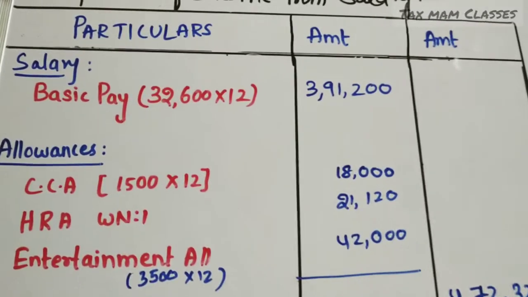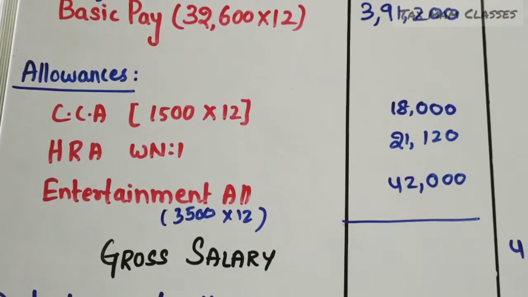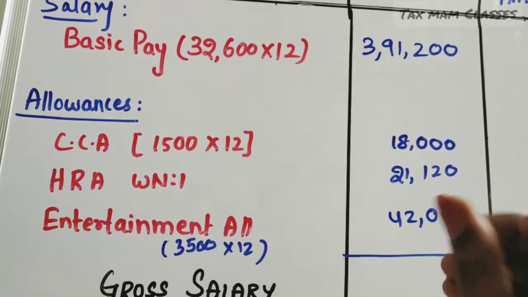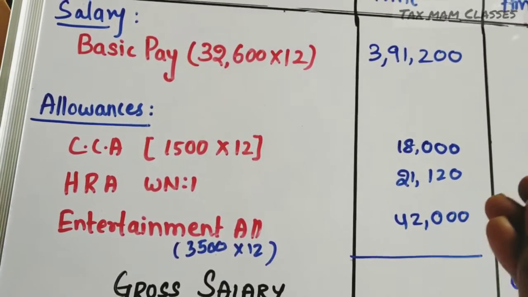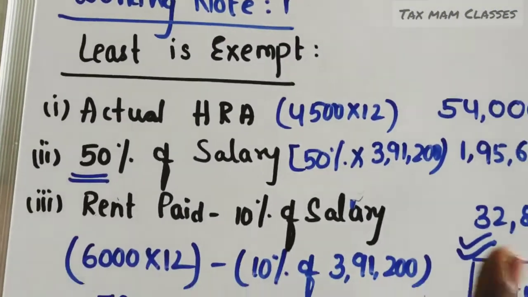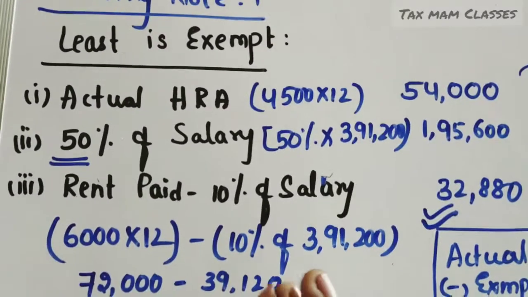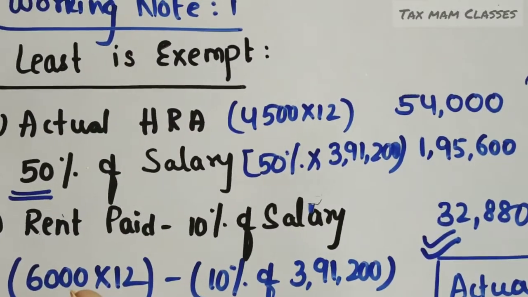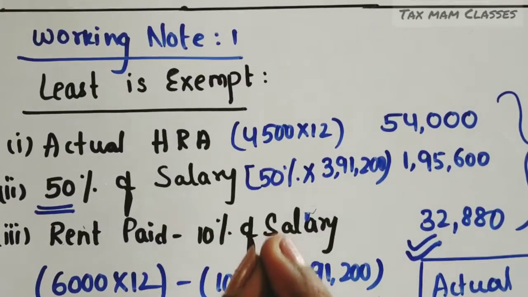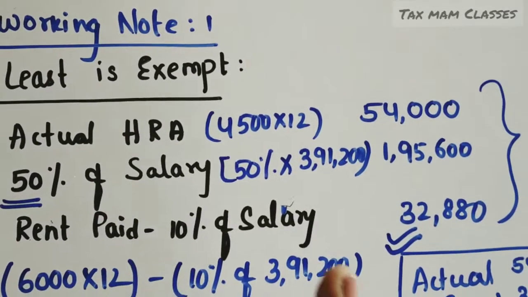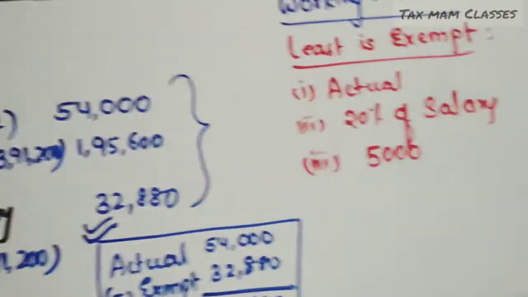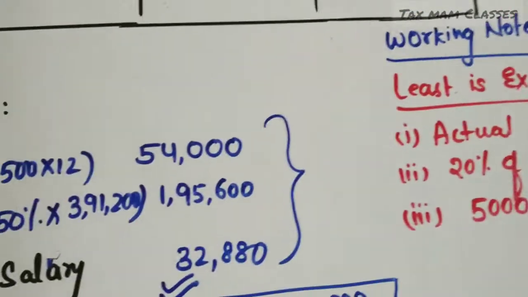So first we have to take the salary and allowances. Here, whatever amount we are taking, we have to take only the taxable amount. If there is any computation part or partly taxable amounts, we have to put it as a working note and we have to do the working note. Remember, the working note will also form part of the answer. If you are doing only the problem and you are not showing these working notes, they won't give you full marks. They will cut off 4 marks for these working notes. So these working notes should form part of the answer.